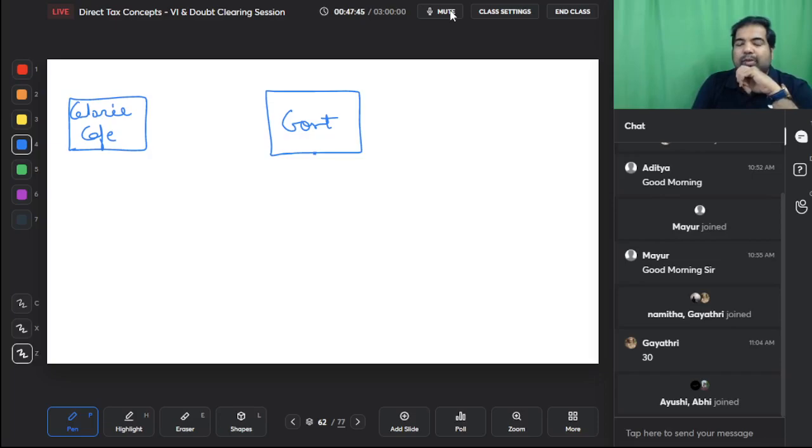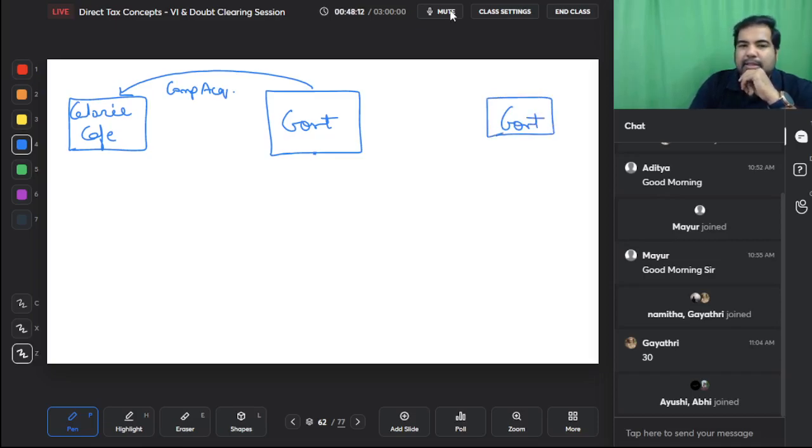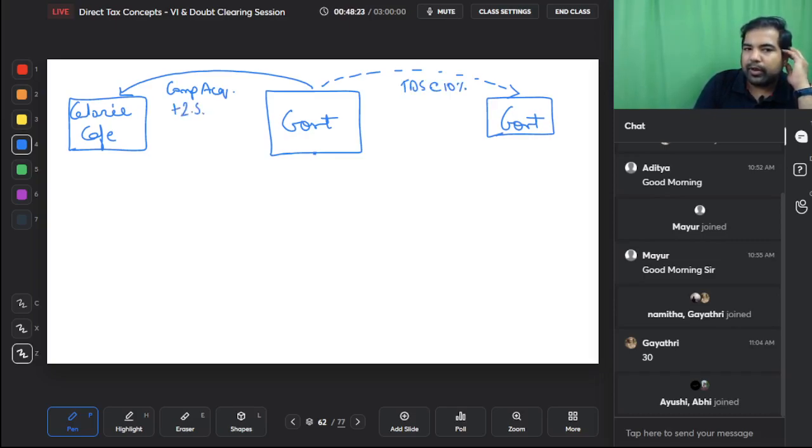So they said, why do you need to acquire? They said, we want to build a metro, so we don't need to take your permission, we want to compulsorily acquire it, but don't worry, we'll pay you market price. You bought it for 60 lakhs, we'll pay you 80 lakhs, no problem. So the government was paying them on compulsory acquisition. Compulsory acquisition is nothing but legally acquire. And here is the government watching this transaction, and they say that whenever you are paying them, you please pay to us also a TDS at the rate of 10% if the compulsory acquisition value is more than 2.5 lakhs.